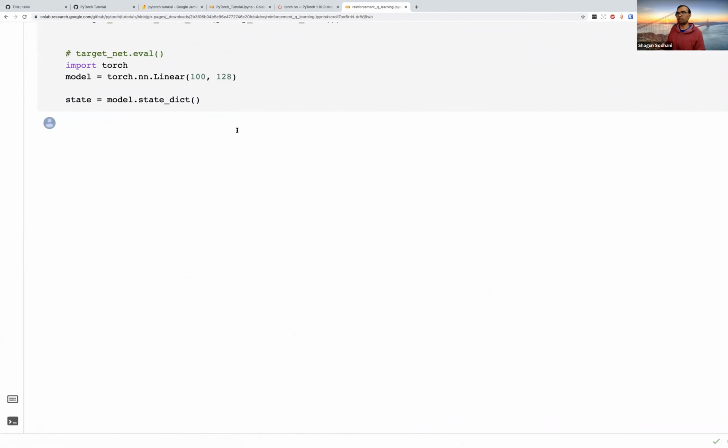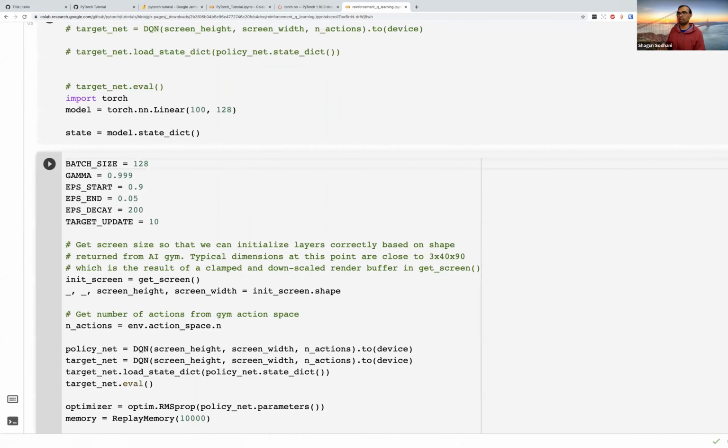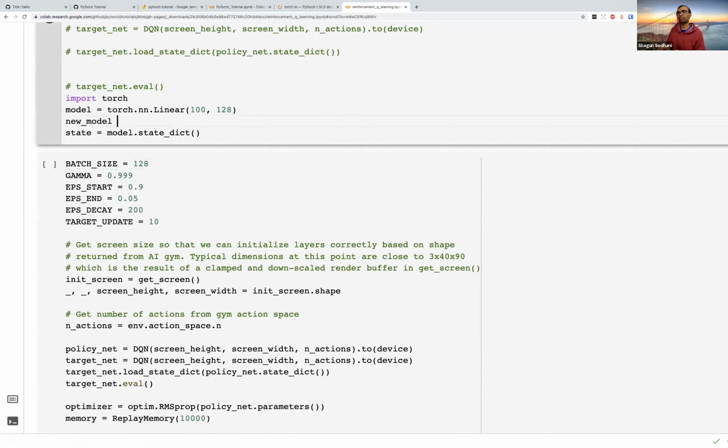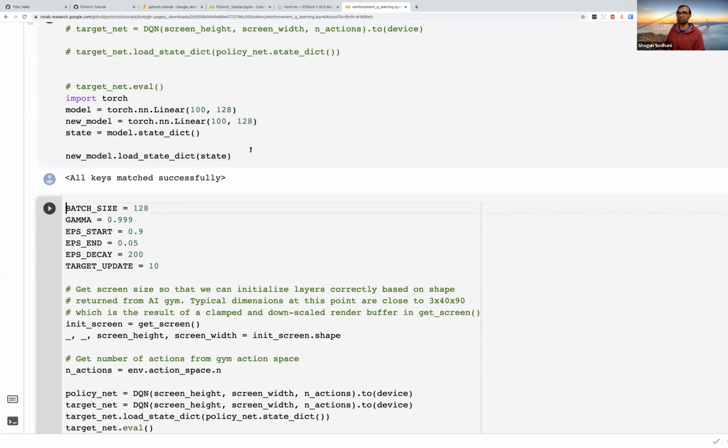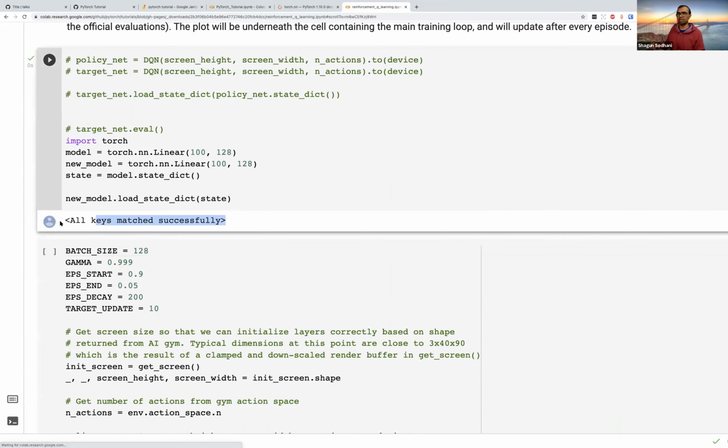And now let's say I want to make another model, new model, which is also a linear model. And I want to set the state of the new model to be the same as the state of the model. Then I can do new_model.load_state_dict and pass the state to the newly created model. This line, all keys match successfully, basically means that the state has been successfully loaded.